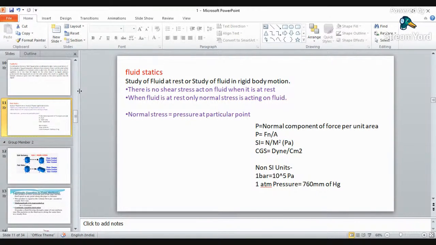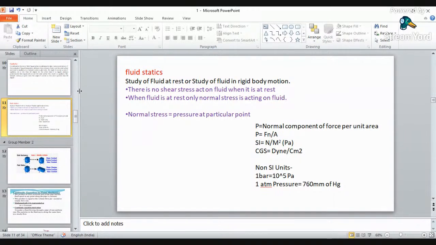To study statics in a good manner, you should have better knowledge of pressure. So what is pressure? It is the force per unit area. Now suppose my force is inclined to the surface. Can I take that full force magnitude? No, I cannot. So what will be the modified definition? In general, we call it force per unit area, but whenever you consider pressure, it should be the perpendicular force, or you can call it normal force, per unit area.